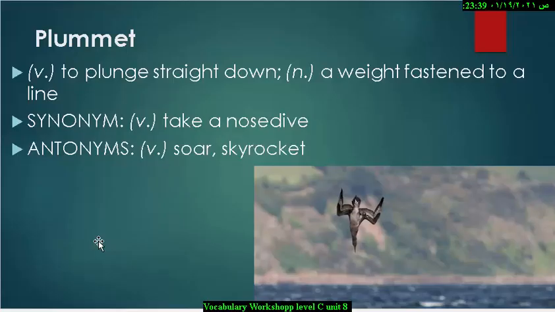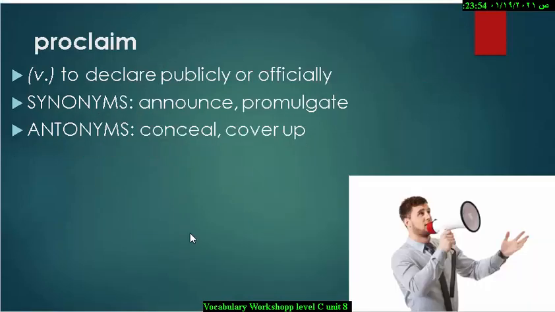Next word is the word plummet, which is a verb, means to plunge straight down, and if you use it as a noun, it means a weight fastened to a line. As you can see in this picture here, the bird is trying to plummet to catch a fish. Next word is proclaim. Proclaim is a verb meaning to declare publicly or officially. This person is trying to proclaim probably a decree or so.